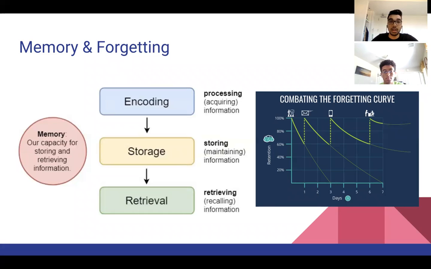And then the last part of memory is called retrieval. This is when we're actively recalling the information, when we're trying to remember something, right? We're trying to bring that information back to our mind. And so we have to access our stored information in order to respond to the world around us. This is where our memory comes into play, because that's our capacity of storing and retrieving that information. So it's the entire process.